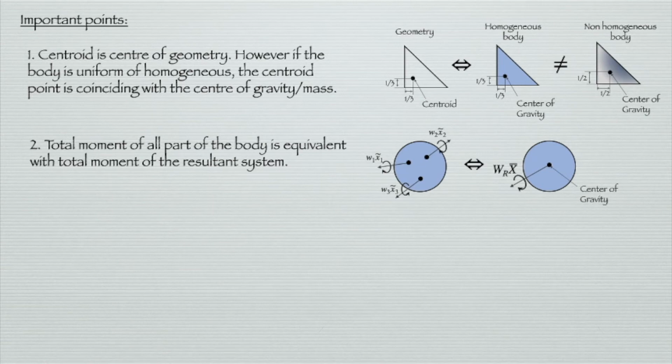So this is the meaning of the center of gravity, where we can represent the whole loading or the whole moment with a single point of action.